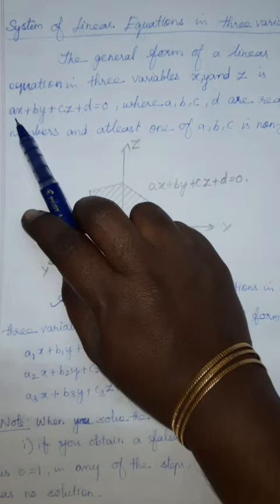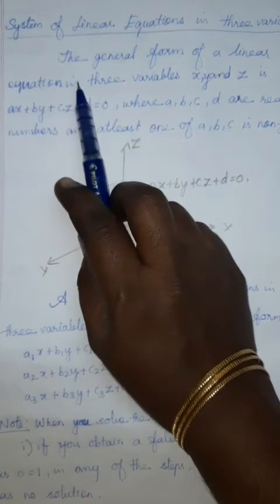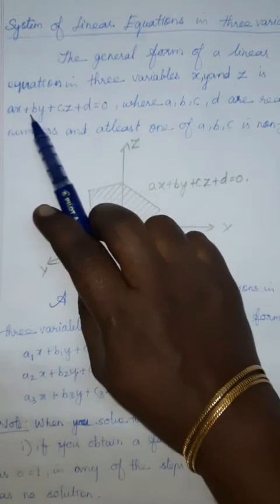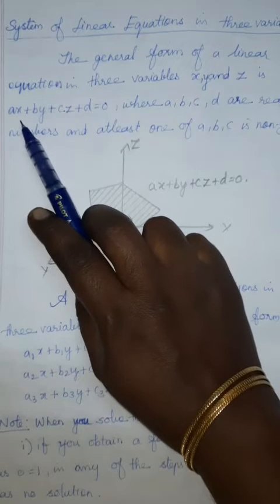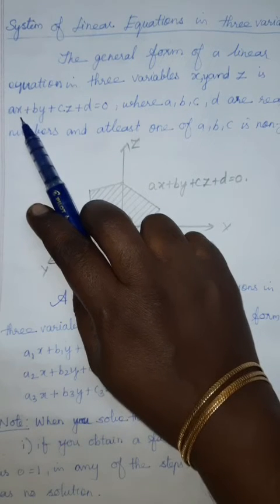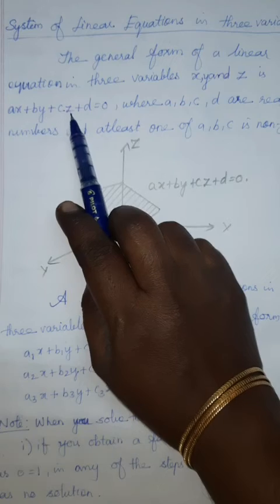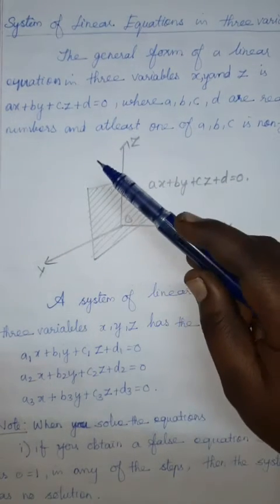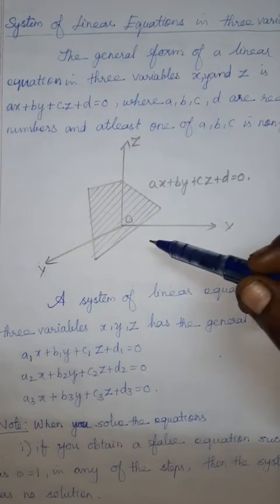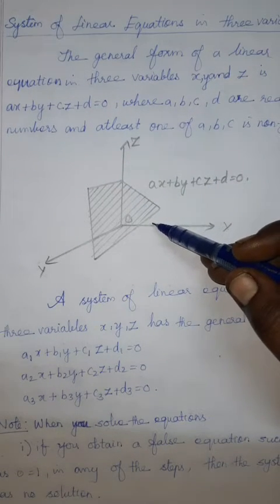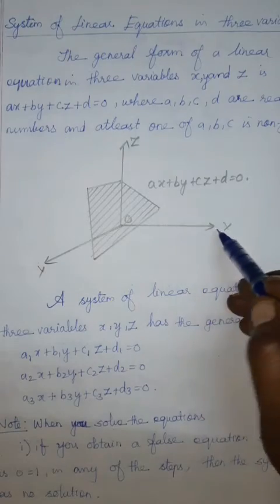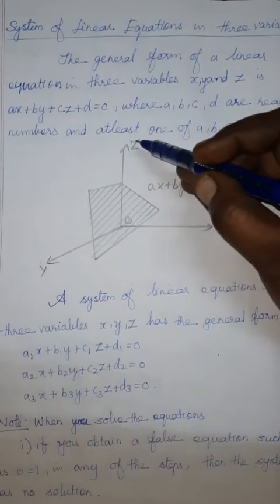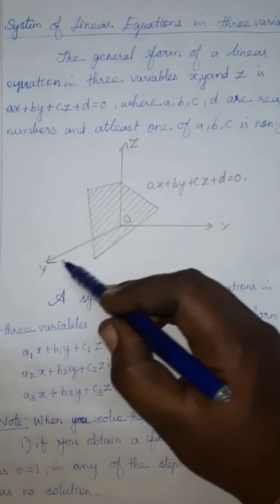Next, how we get the diagram in 3-dimensional space. Since we have 3 variables, we have to plot the points from the x coordinate, y coordinate and z coordinate. That means 3-dimensional. If you mark the points in 3-dimensional space, you will get a plane. Understood? This horizontal line is the x-axis, the vertical line is the z-axis and this is the y-axis.